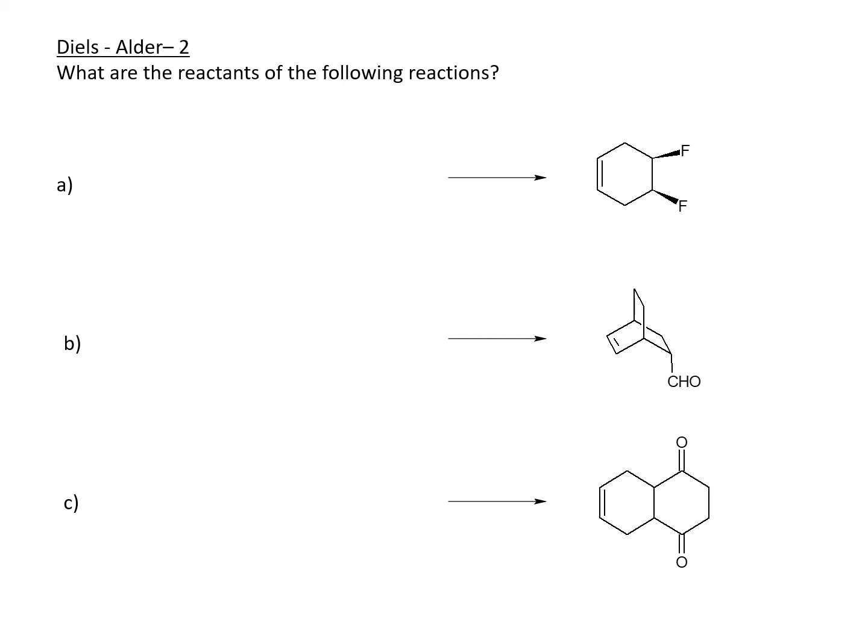What are the reactants of the following reactions? So now we are actually going backwards, okay, which means that we need the starting materials. So these are the products that are given to us over here. Let's start with the first one.